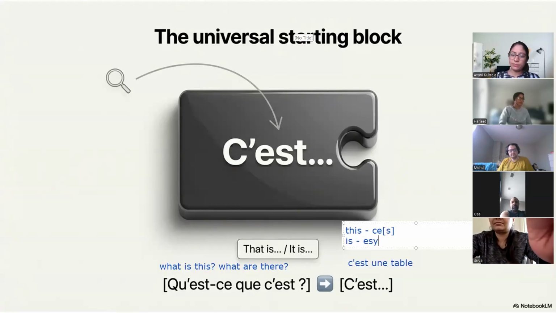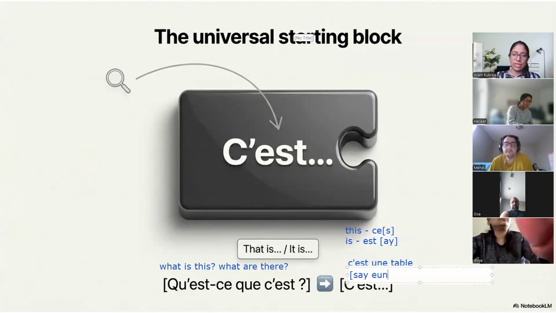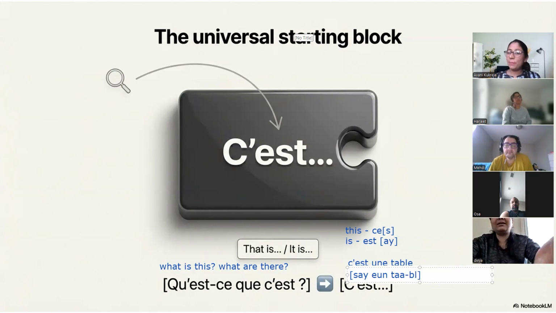Est, pronounced as a. So this is a table. Now merge it. C'est une table, technically, if we don't follow the pronunciation rules. But this is the pronunciation, whatever I'll write in brackets is pronunciation.